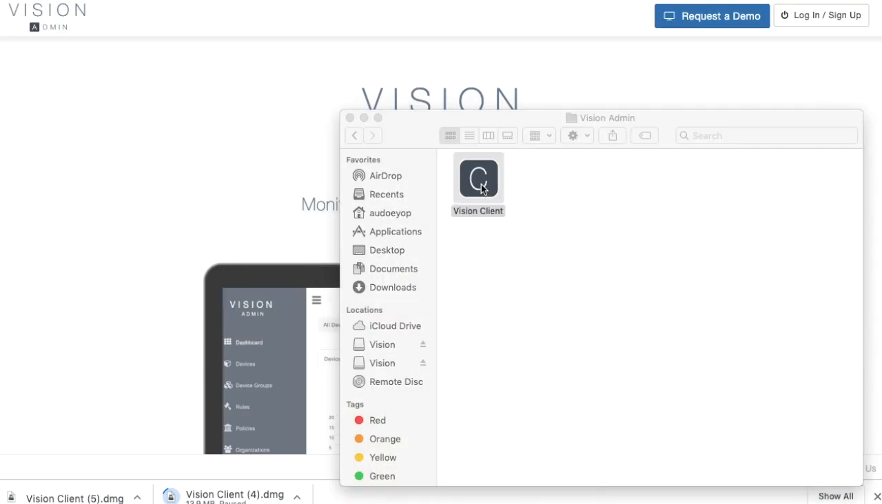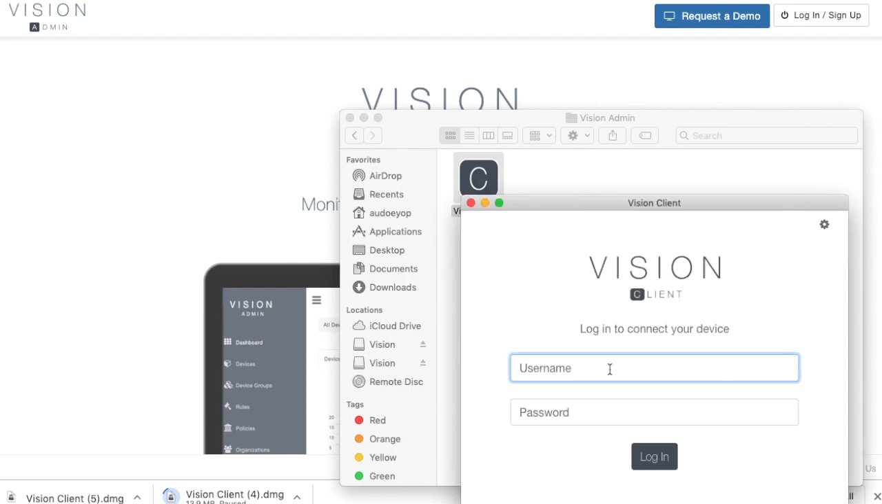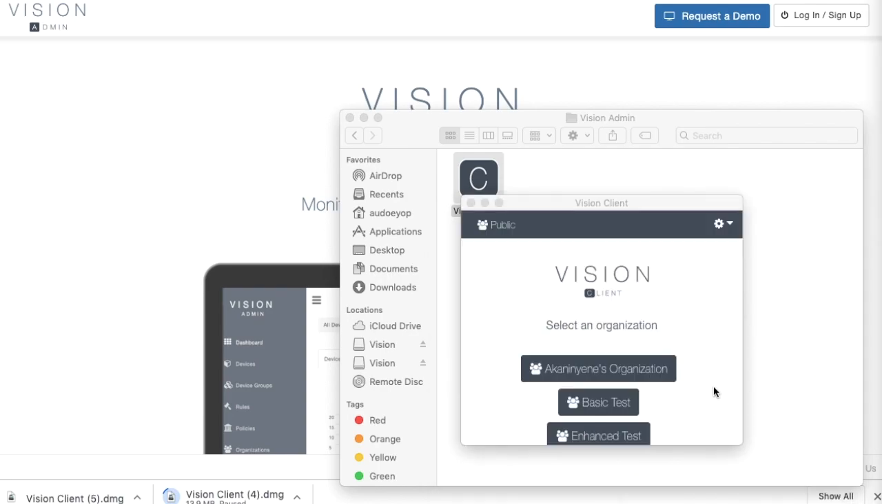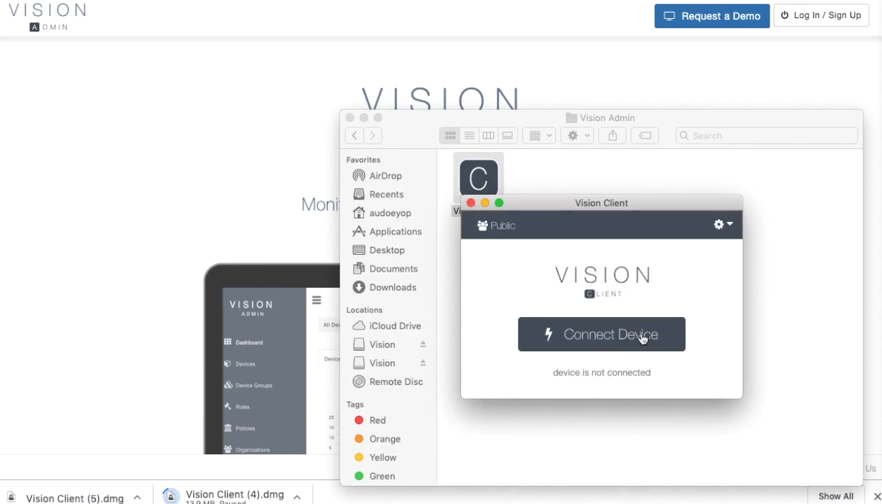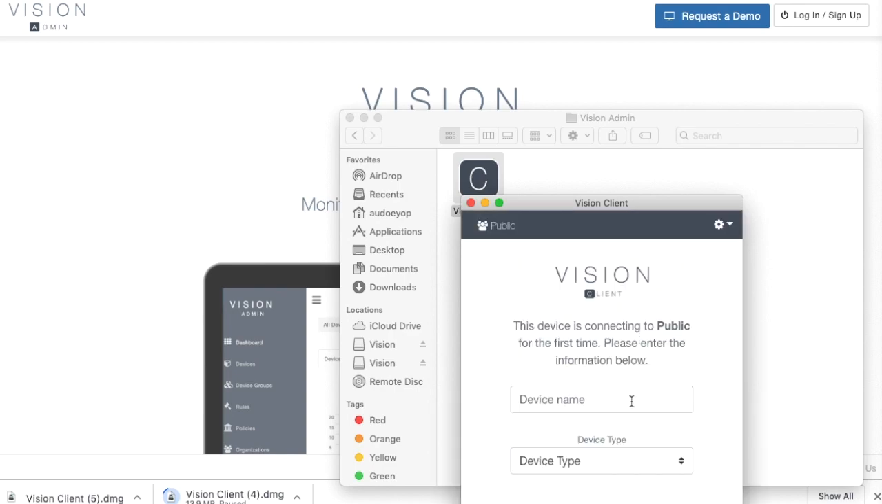After installing Vision Client, open and log in to Vision Client with the same credentials that you used to sign up for Vision Admin. If you're prompted to select an organization, pick the organization that you want your device to be added to. Then click Connect Device.